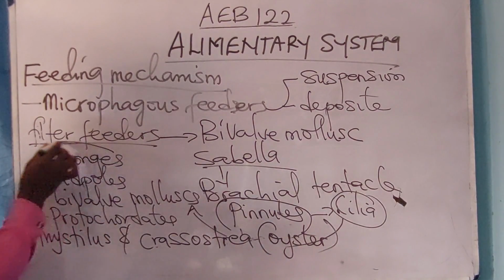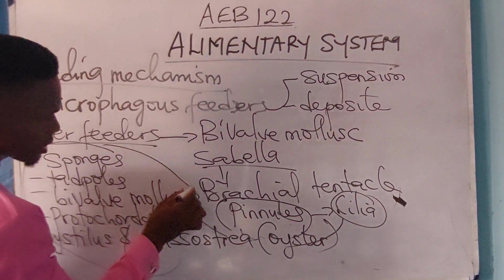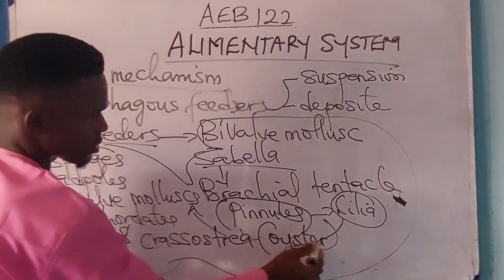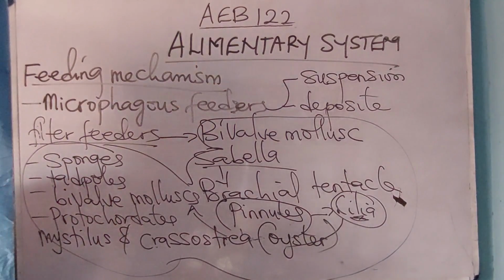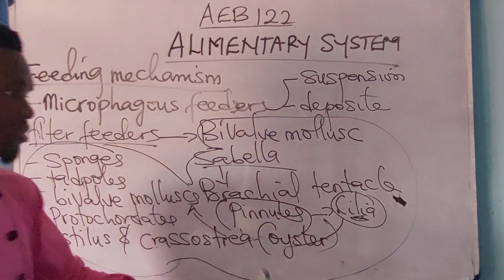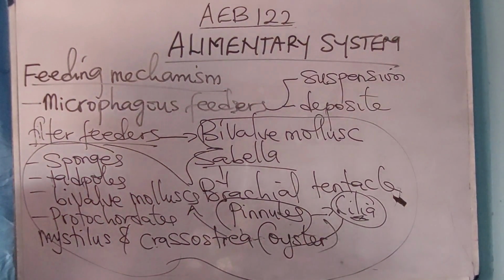All these animals, they use cilia to feed. All of them use cilia as their feeding organ, hence they are called ciliates. Animals that use cilia for feeding are called ciliates. So please take note of that.